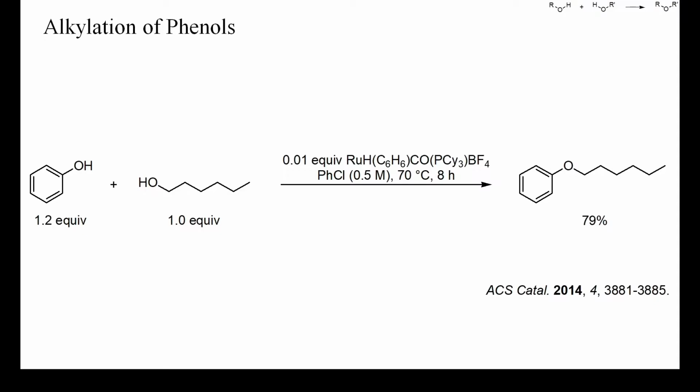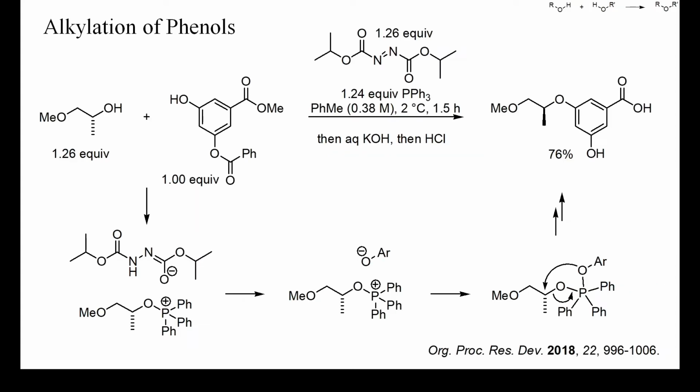In this example, a cationic ruthenium complex was used as catalyst for the etherification of phenol with hexanol. Despite the low reactivity of primary alcohols as electrophiles, a high yield of ether was obtained under almost neutral reaction conditions. Most phenols are sufficiently acidic to be alkylated by a Mitsunobu reaction.